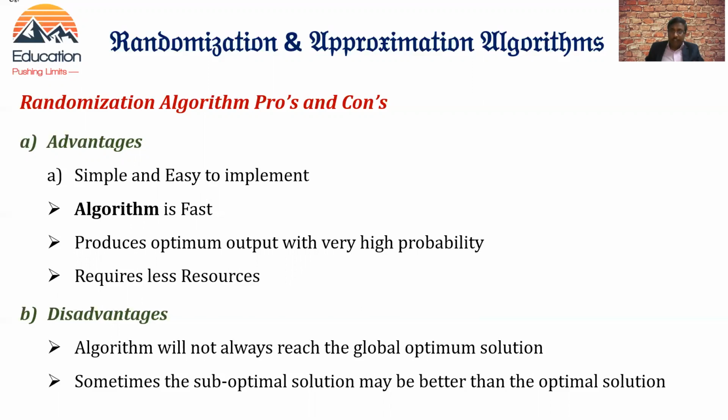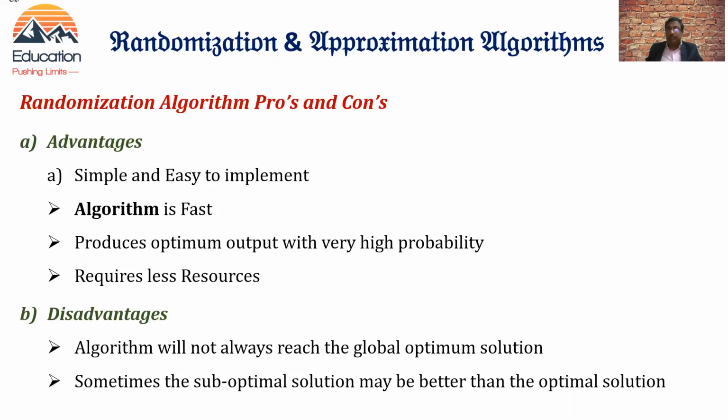The algorithm is quite a bit faster than a deterministic algorithm, but it is not necessary that you will always have the optimal solution. Sometimes the suboptimal solution may be better than the optimal solution also. So we need to be very careful while handling a randomization algorithm.